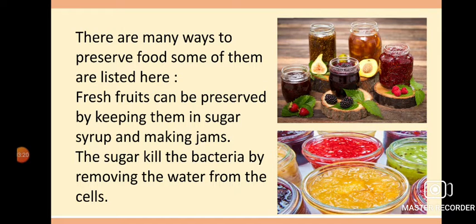Even in sugar syrup, they stay for many days, because it has the potential to kill the bacteria and thereby remove the water from the cells, because water, if remaining in the cell, can cause rotting or damage to the cell.